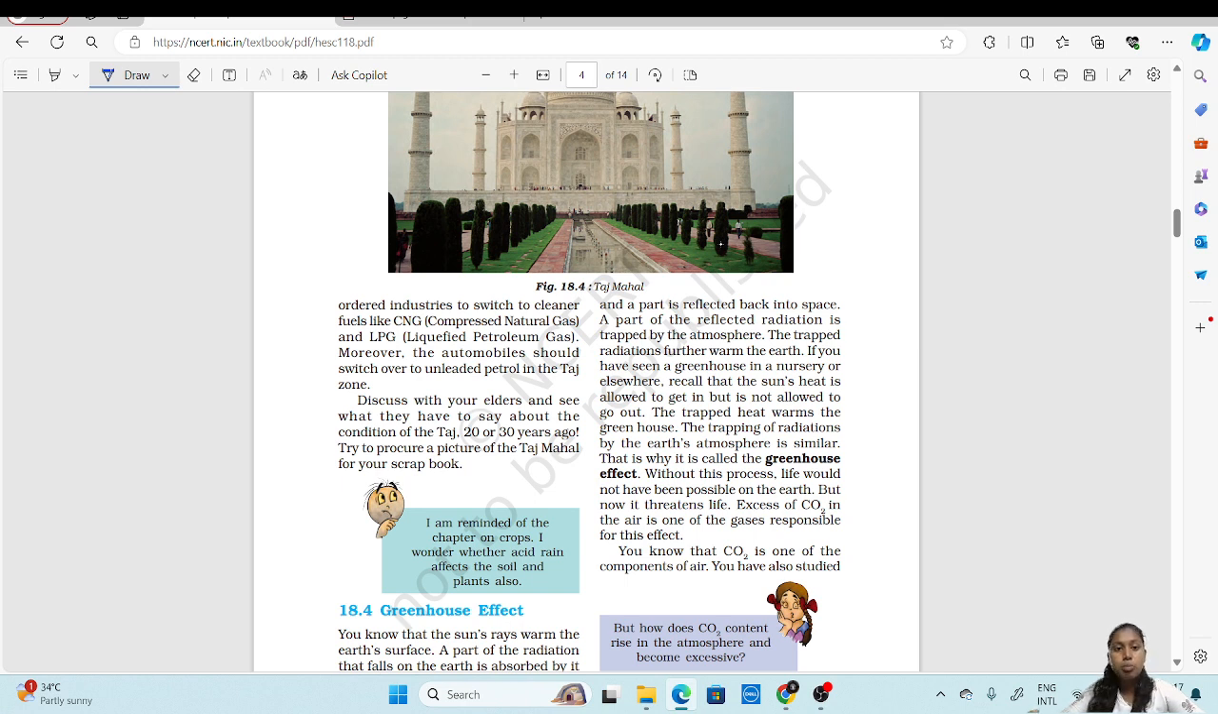They are a little bit less polluting; they decrease the pollution. Moreover, the automobiles should switch over to unleaded petrol in the Taj zone. So wherever the Taj Mahal is, in that particular zone, the automobiles should use unleaded petrol. Unleaded petrol is the one which does not cause any kind of pollution.